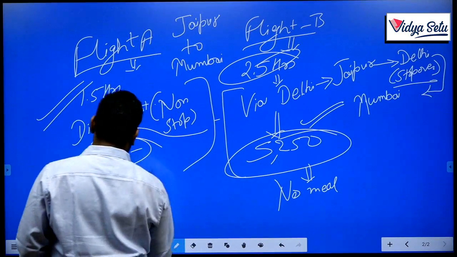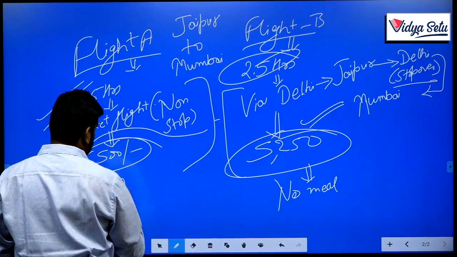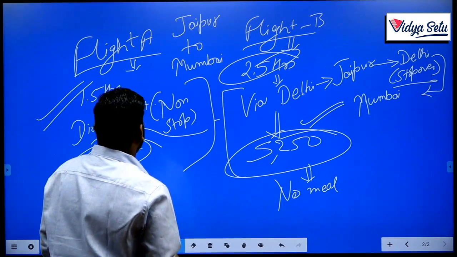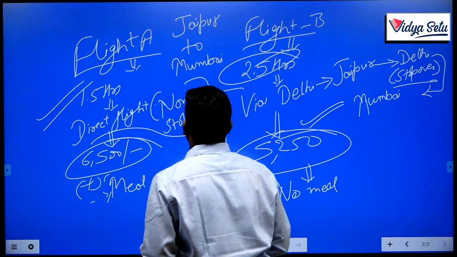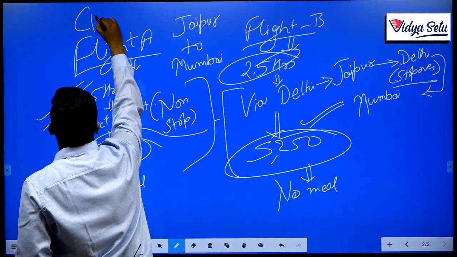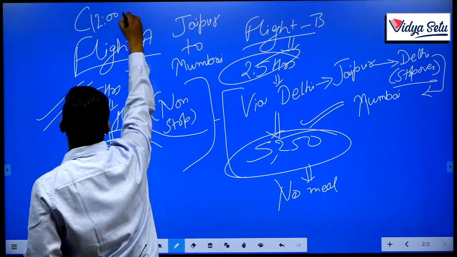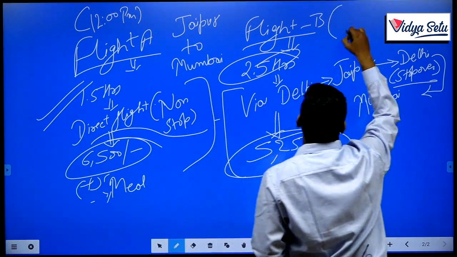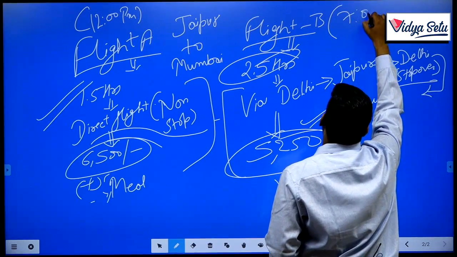In case of breakfast you can write meal there, because any kind of meal we can take. Or suppose we can assume the time also, that this flight will depart at 12 p.m. and this flight will depart at 7 a.m.